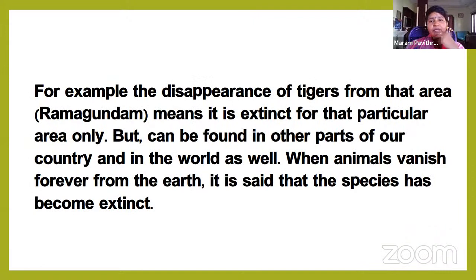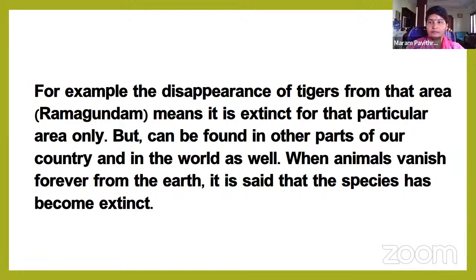For example, the disappearance of tigers from Ramagundam means it is extinct for that particular area only. That means tigers are not found in Ramagundam, but can be found in other parts of our country and in the world as well. When animals vanish forever from the earth, it is said that the species has become extinct. Here you can keep in mind the word extinct. What is extinct? Extinct means the living organisms vanish forever from the earth. We are not able to see them on the earth.